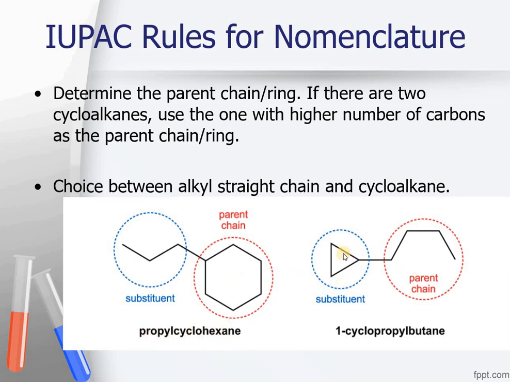But in this compound, you can see the parent chain is having 4 carbon atoms and the substituent has fewer carbon atoms. The cyclo group is having 3 carbons only. So the cyclo group would now be taken as a substituent and the parent chain will be the long chain. So the name of the compound will be 1-cyclopropylbutane.